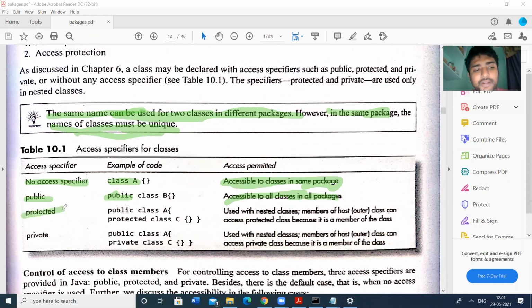Then protected and private can most probably be used in nested classes. Let us check this one.